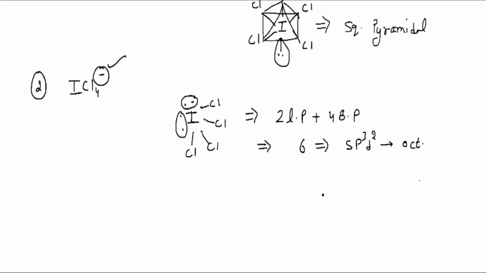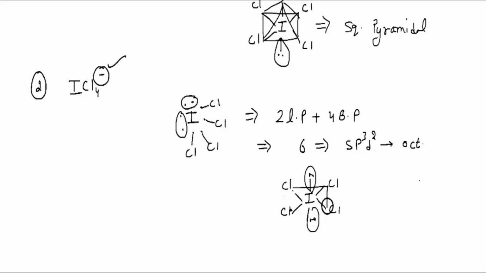In this case, the geometry will look like this. This is iodine, and all the chlorines are arranged like this. This is chlorine here, and this is chlorine here, and these are the 2 lone pairs.